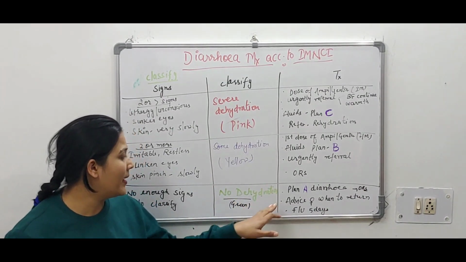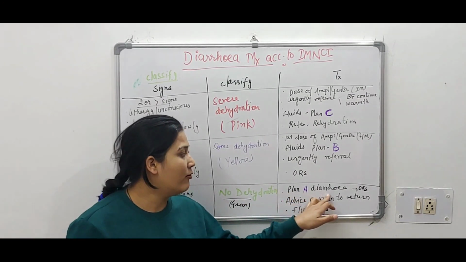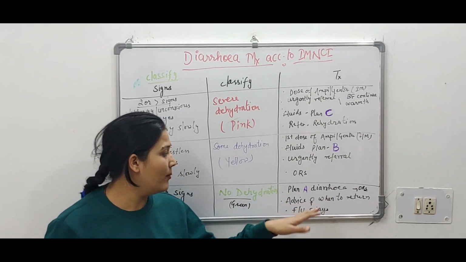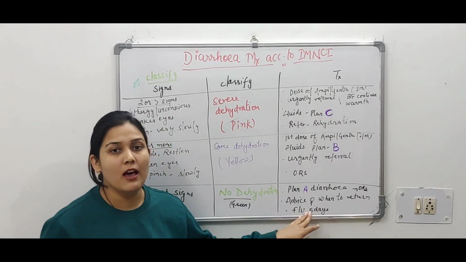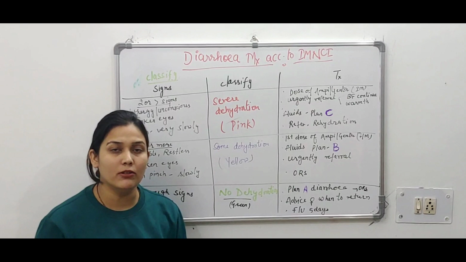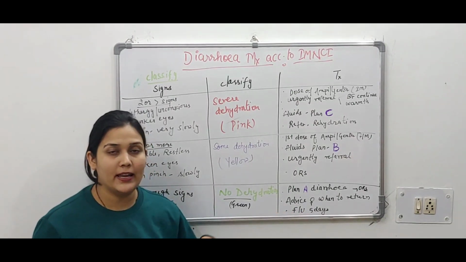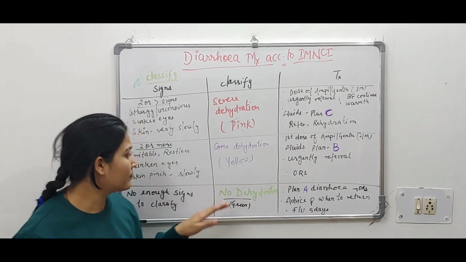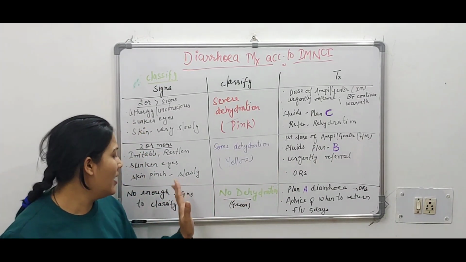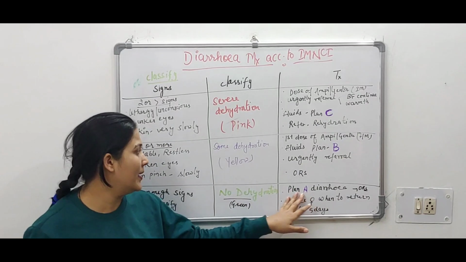How will we manage? We will manage with Plan A of diarrhea, in which ORS treatment we will be discussing. Advise the mother when to return, and follow up within 5 days whether the diarrhea has reduced. If the diarrhea has not reduced, then the baby will fall in some other category. So this is no dehydration, not enough signs to classify, and Plan A for management.